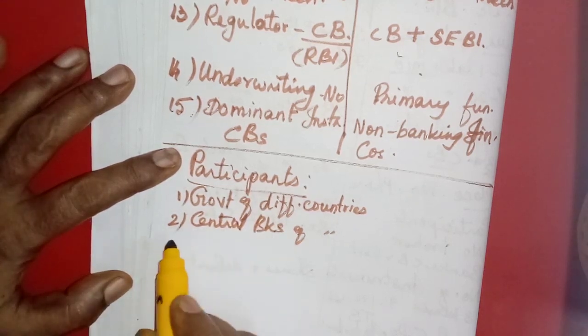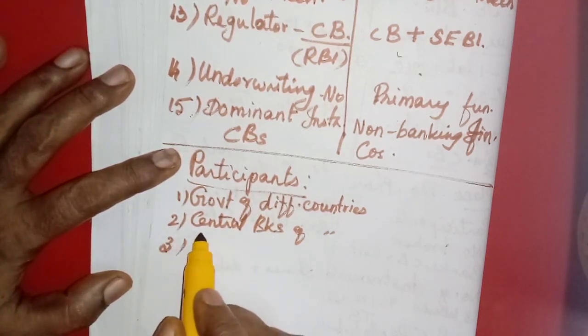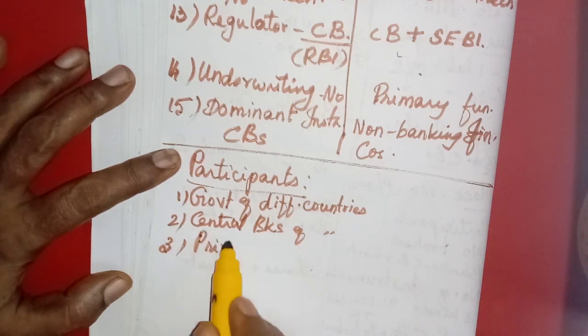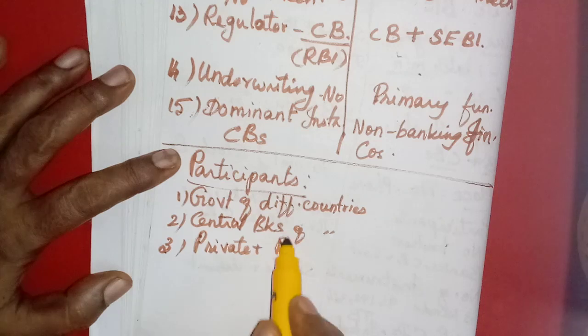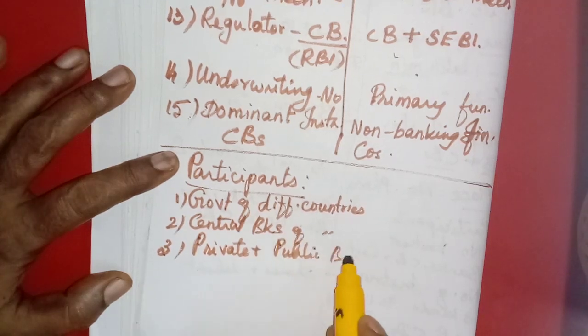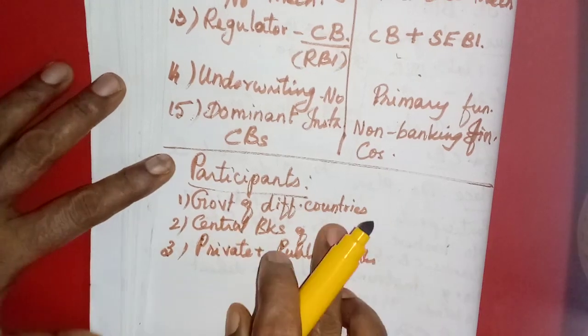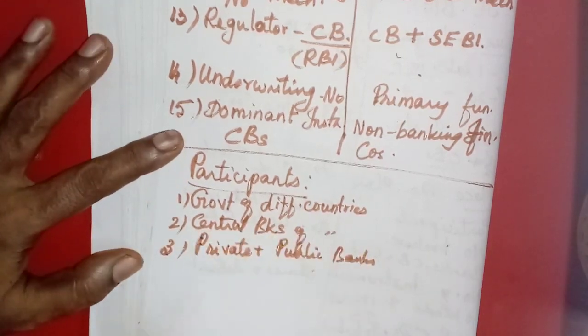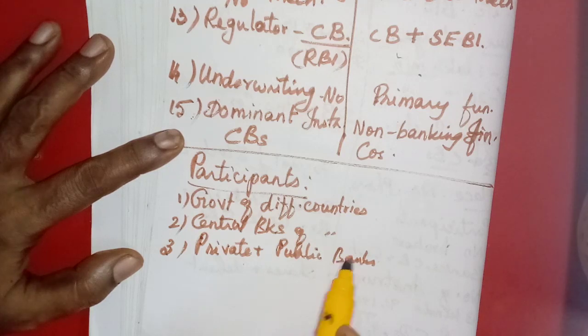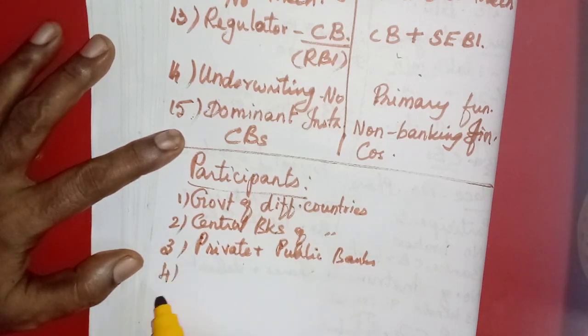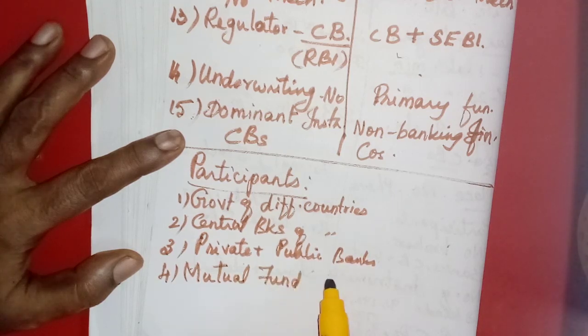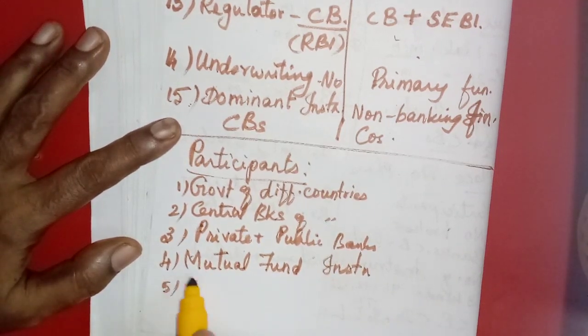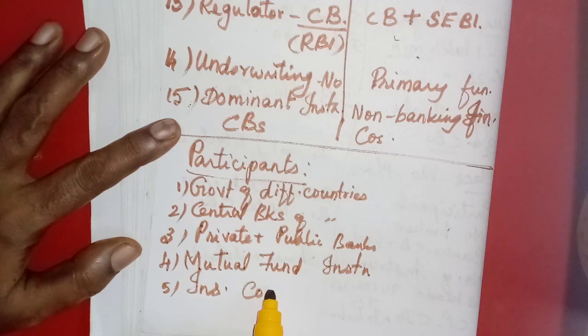They will purchase and sell. Then third one, private banks and public banks. Then related to banks, mutual fund institutions. Mutual funds you might have heard of. Then all insurance companies. Many insurance companies are there.